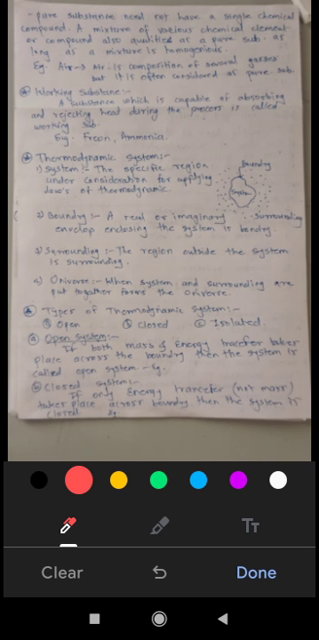Now closed system. What is a closed system? The same cup of tea, but a lid is kept on its surface. If only energy transfer, not mass, takes place across the boundary, then the system is called a closed system. Energy can be transferred, but mass should not be transferred in that system. Then that system is called a closed system.